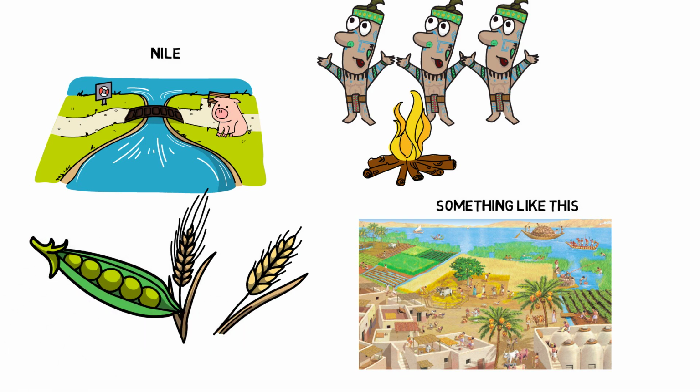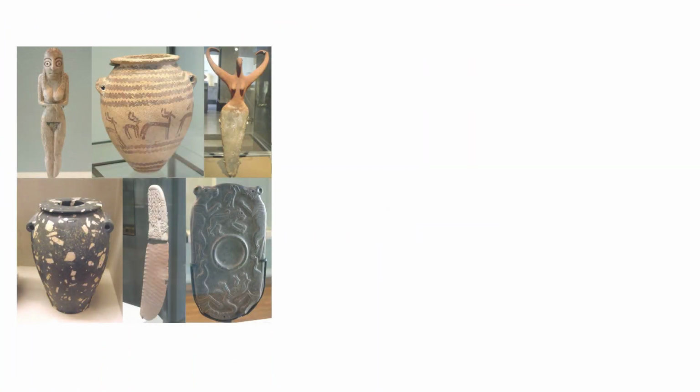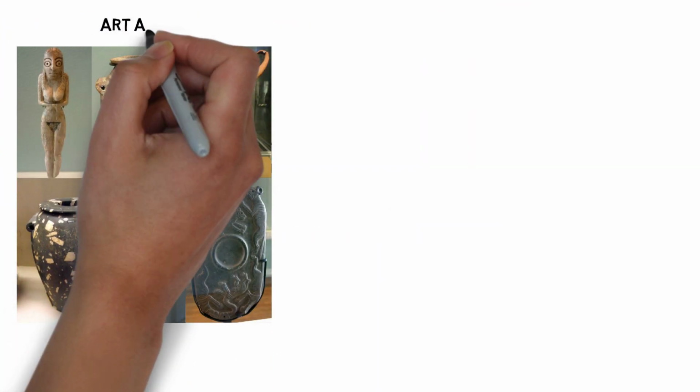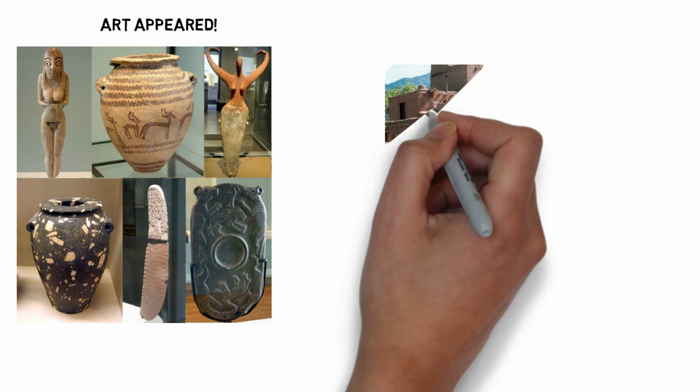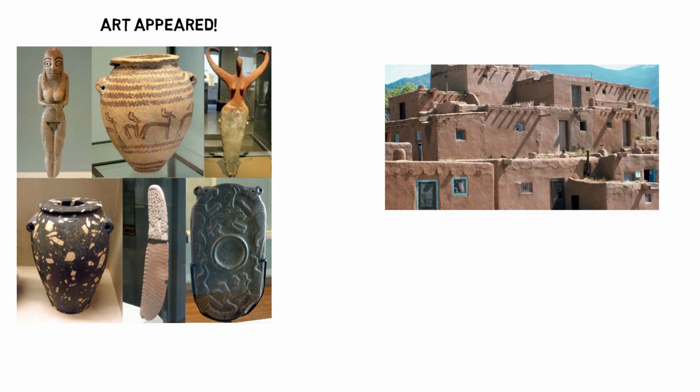During this historical period, the first forms of art and architecture appeared in Egypt. The Predynastic Egyptians created figurines and other ornamental artifacts from stone, ivory, and ceramics. Moreover, they constructed adobe houses to shelter their community.